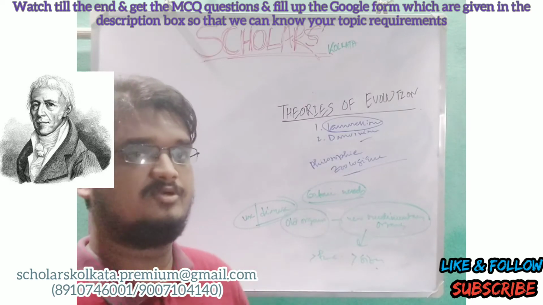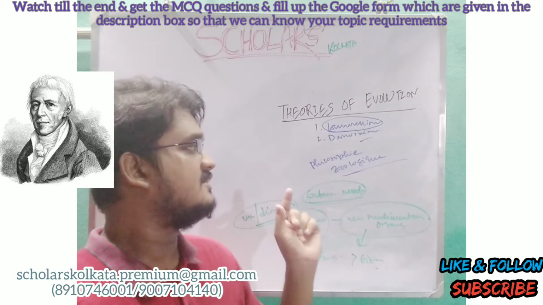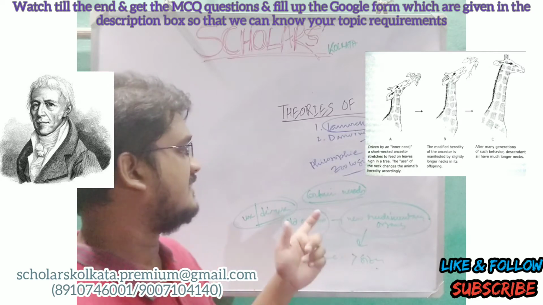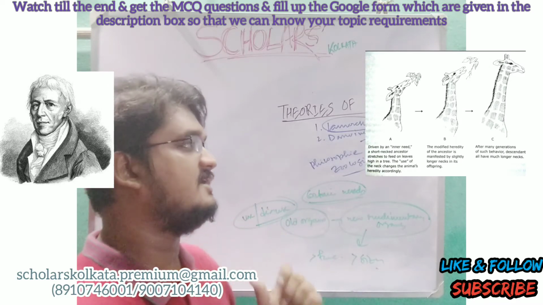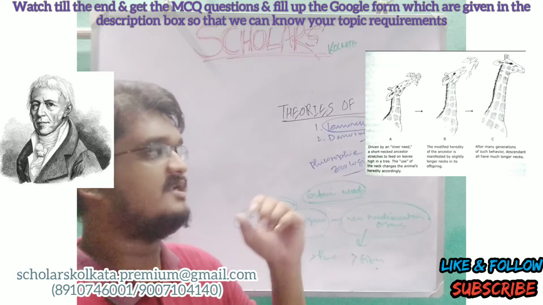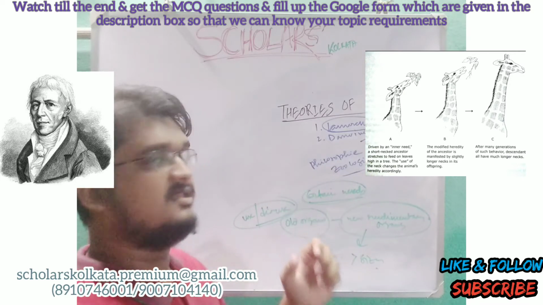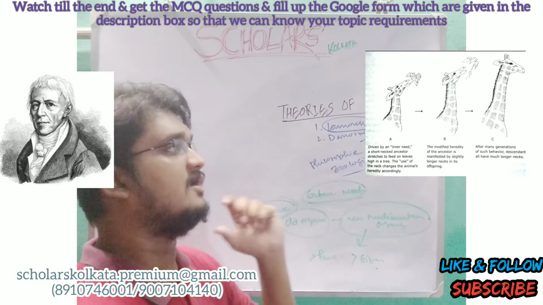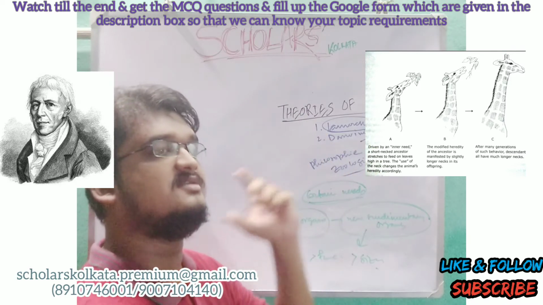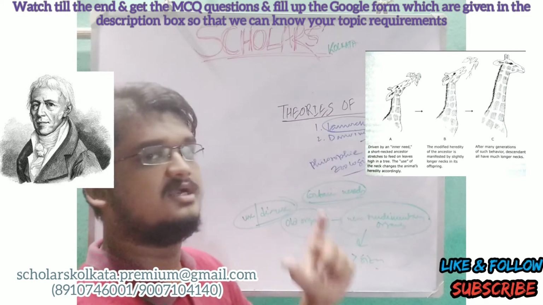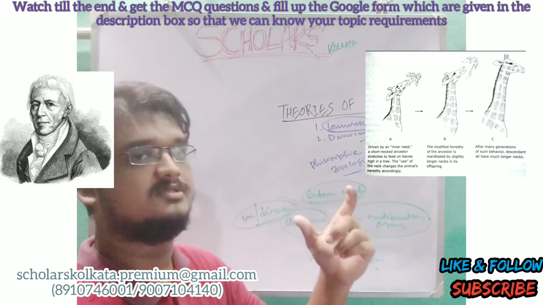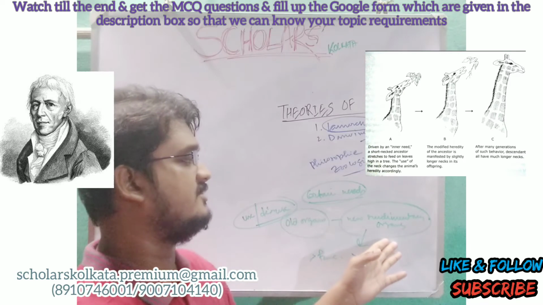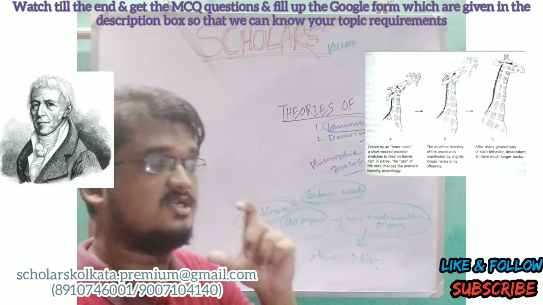He picked an example to prove this statement: the giraffe, which you can see on the screen now. The ancient giraffe had shorter legs, and they just got the lower level leaves to consume. But when the lower level leaves were finished, they wanted to get the upper level leaves, so they stretched their necks, and by continuous stretching of their necks, the longer neck version was formed. The longer neck is produced. So this longer neck is a new rudimentary organ by use of the old organ, the shorter neck.